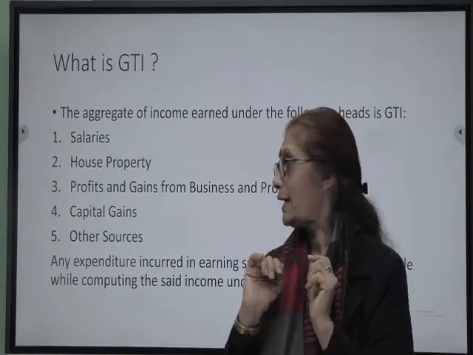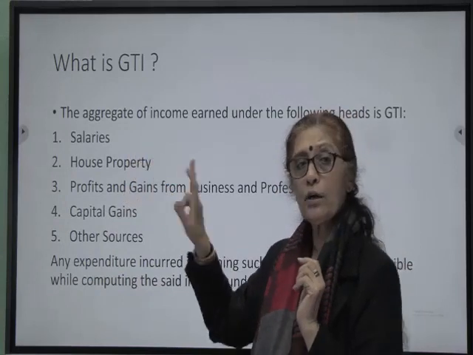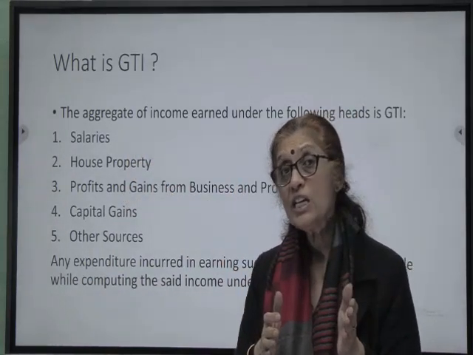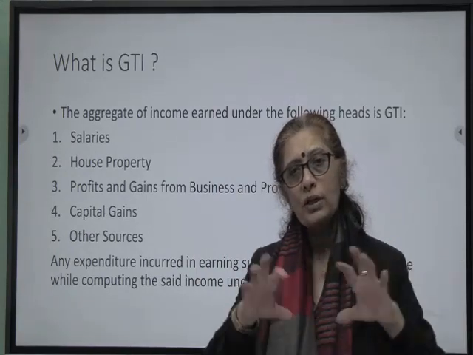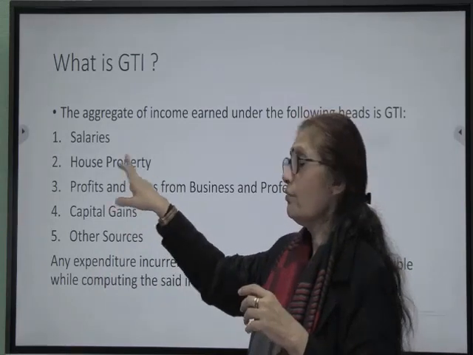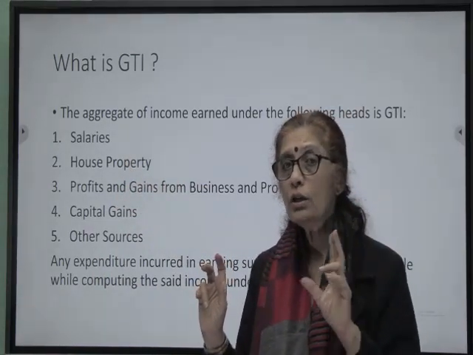Under the Income Tax Act, we have 5 specific heads of income. One, income from salaries. There are ways to compute income under each head. While we compute income separately for each head, then we add them all together. We have income called gross total income.